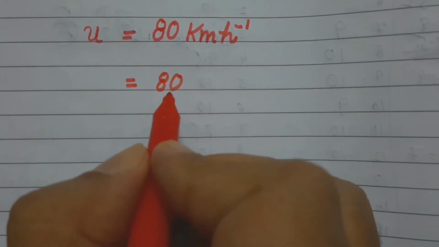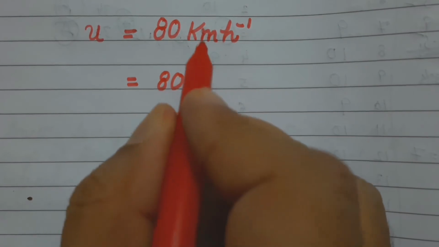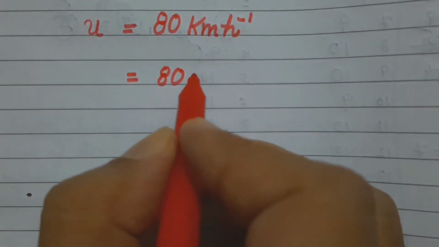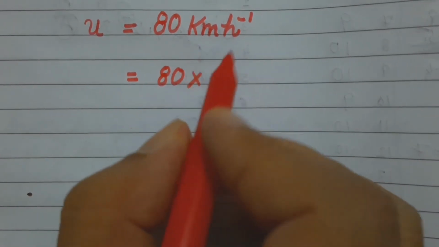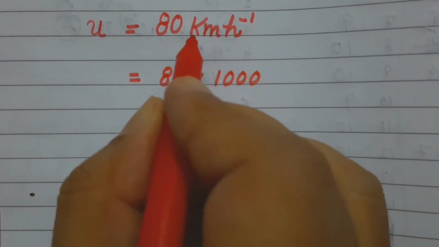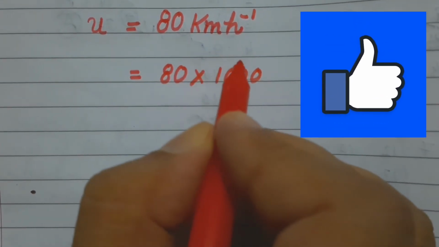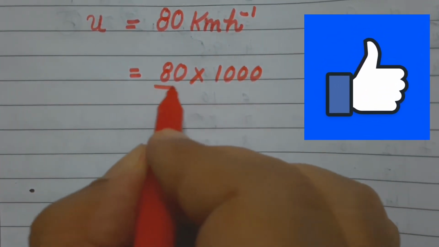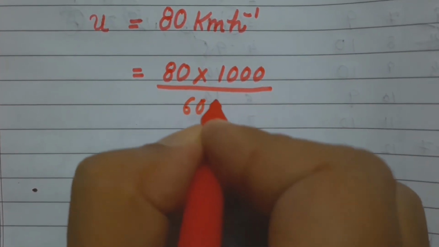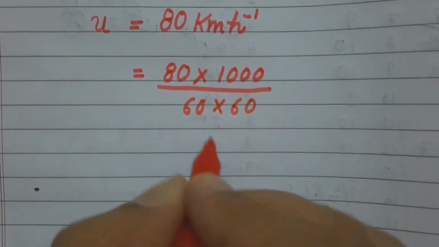Given magnitude 80. We have to convert kilometers into meters, hours into seconds. So 1000 for kilometer converting into meters, then hours into seconds, 60 into 60.